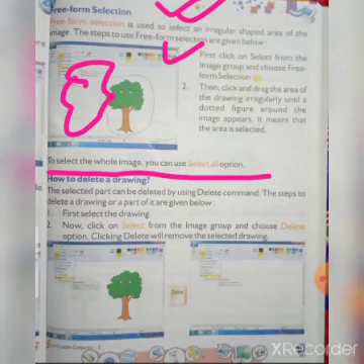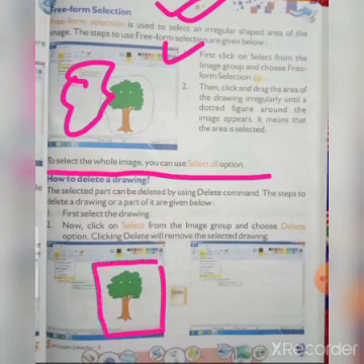The selected part can be deleted by using the delete command. On the keyboard you can see a delete key. So if you use the delete command after selecting, then this will be deleted. The steps to delete a drawing: first select the drawing. If you have to delete this, then you have to select the drawing. Then click on select from the image group and choose the delete option. Clicking delete will remove the selected drawing. After selecting, just click on the delete option and then the picture will be removed. Understand?